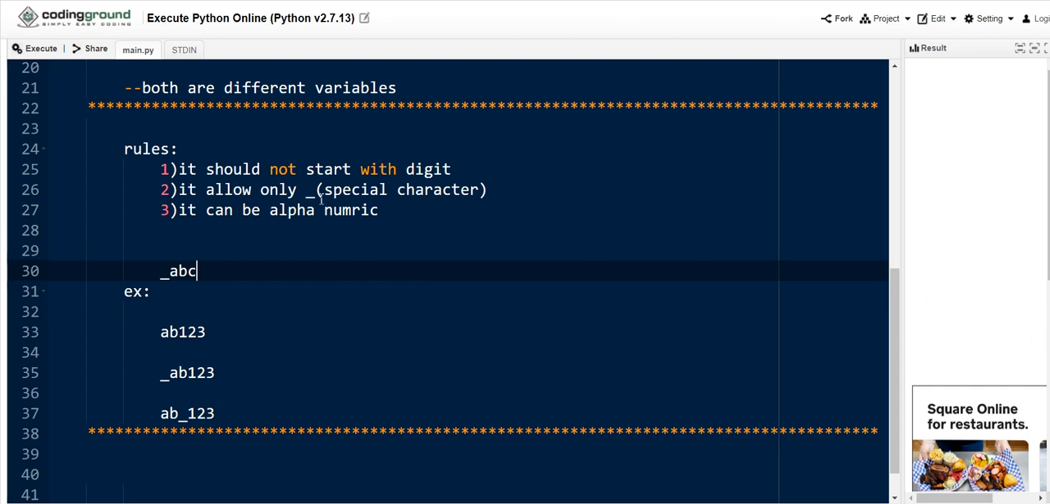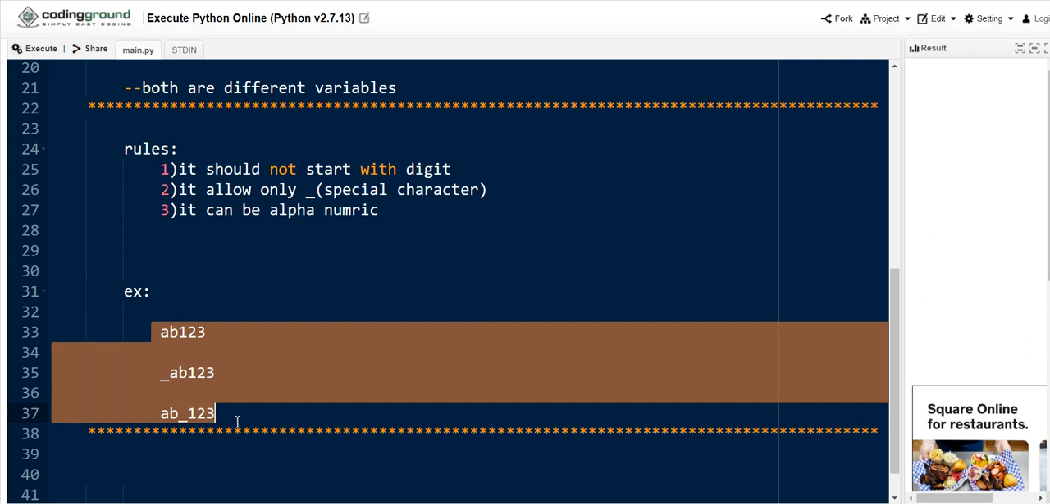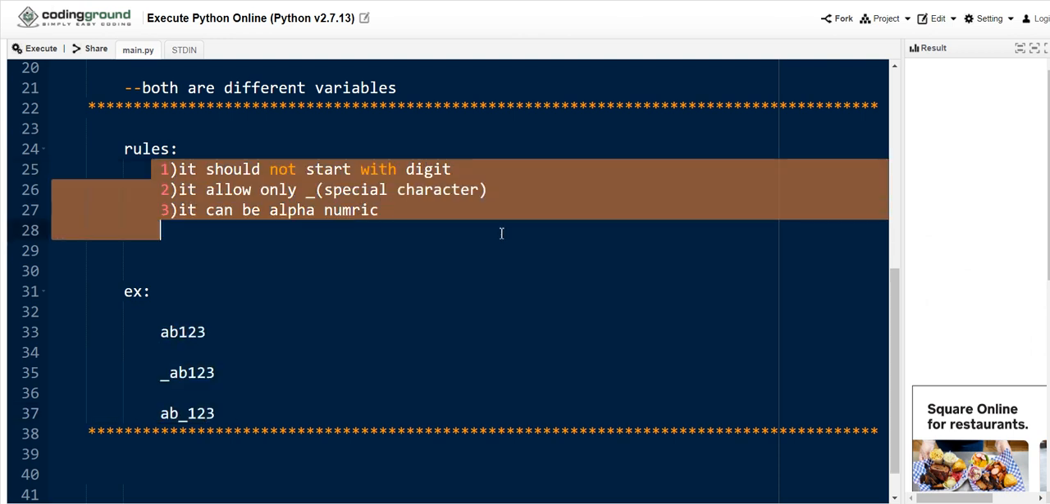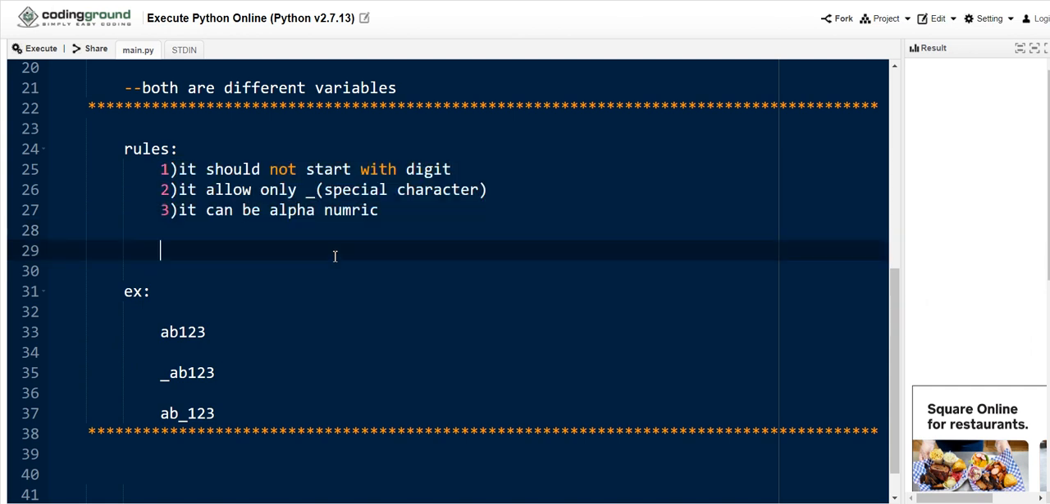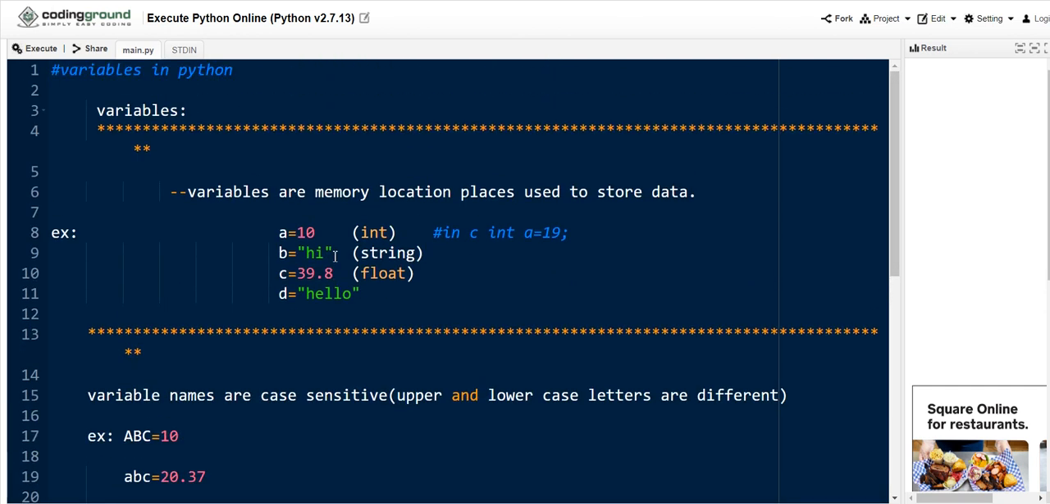And coming to the third point, it can be alphanumeric, just like ab_123, _ab123. You can use digits from 0 to 9, capital A to Z and small a to z in our variables, and also we can use the underscore special symbol. So these are three different types of valid variable names, which satisfy all these rules. This is how we use variables in our programming.